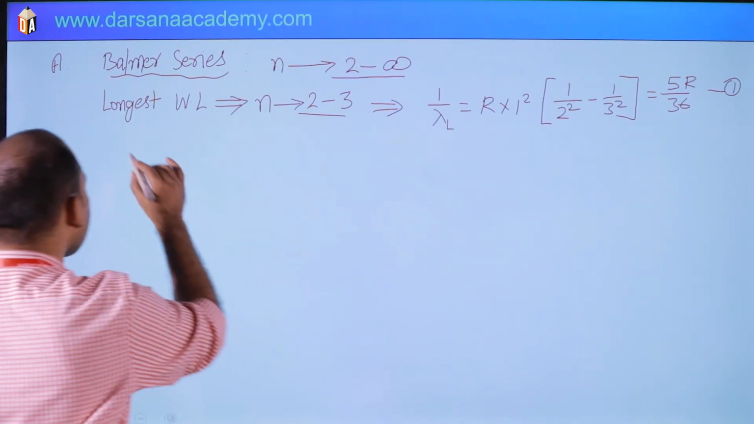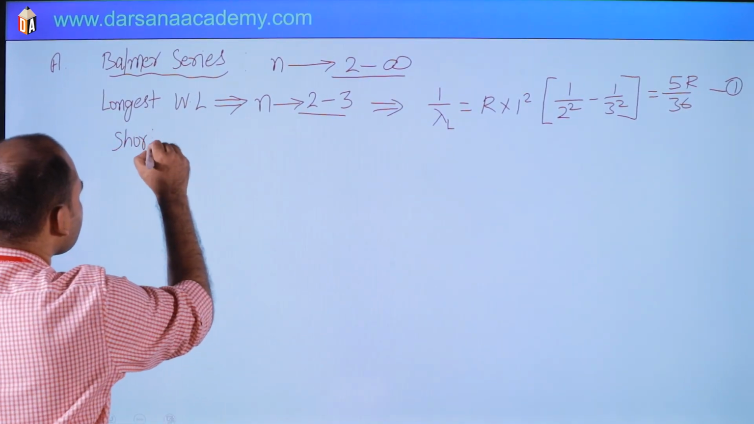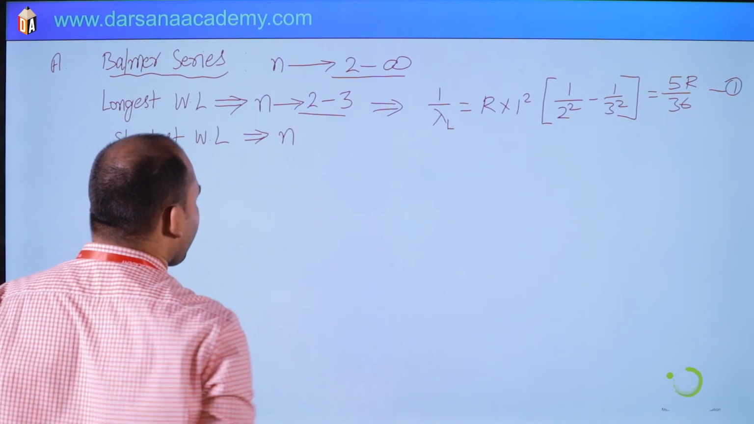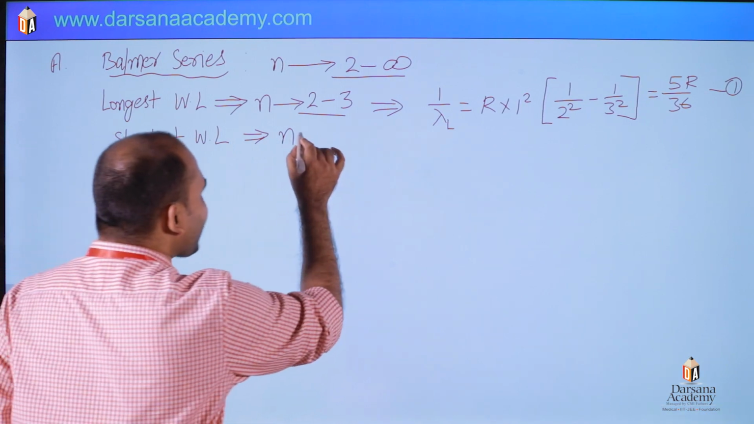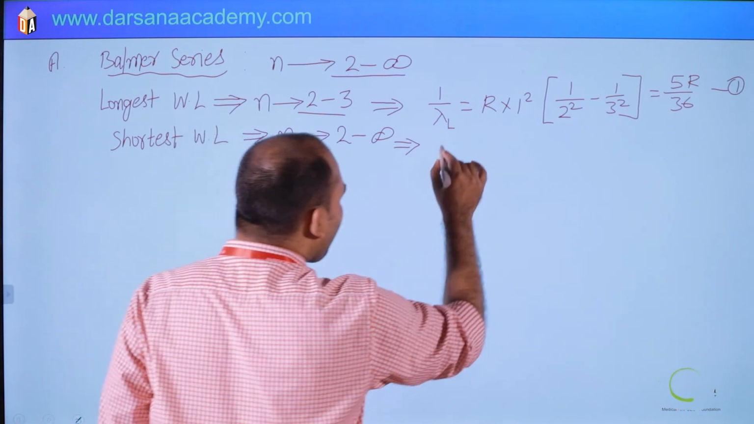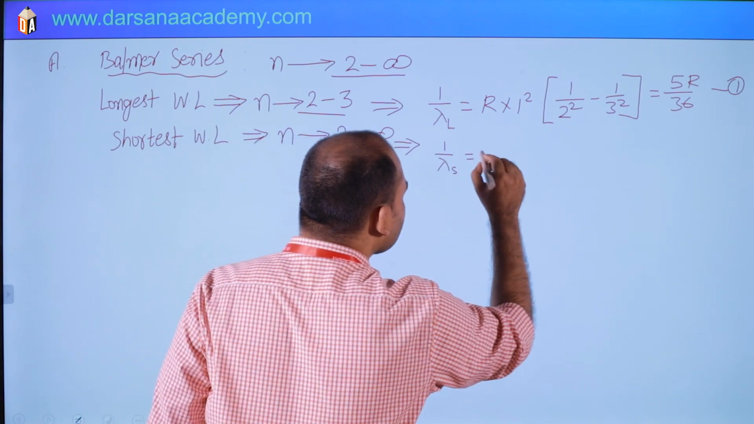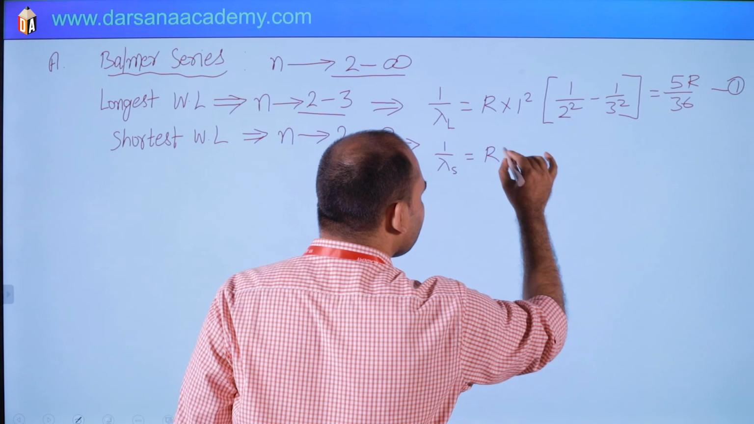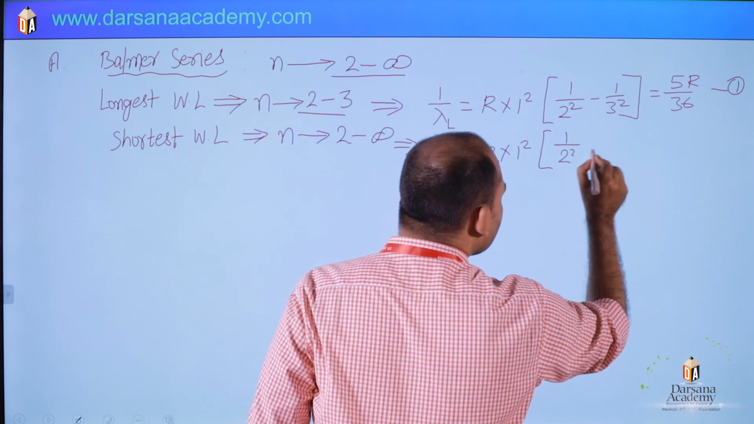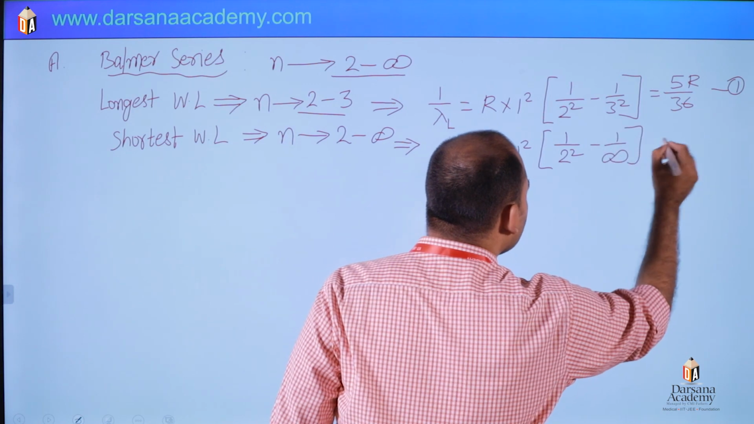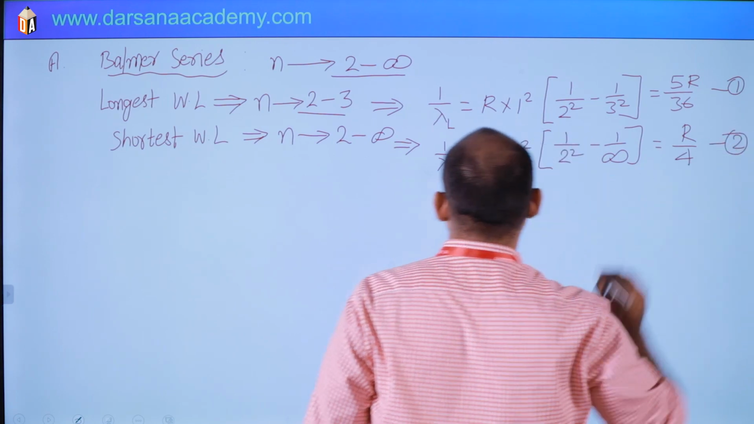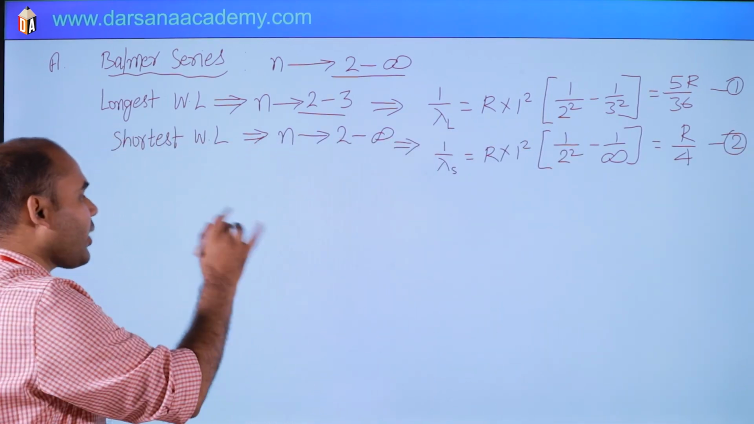Second is what? Shortest wavelength. Shortest wavelength means what? Maximum energy. Maximum energy corresponds to 2 to infinity. So 1/λ shortest is R(1/2² minus 1/infinity). So this is simply R by 4. This is the second equation.